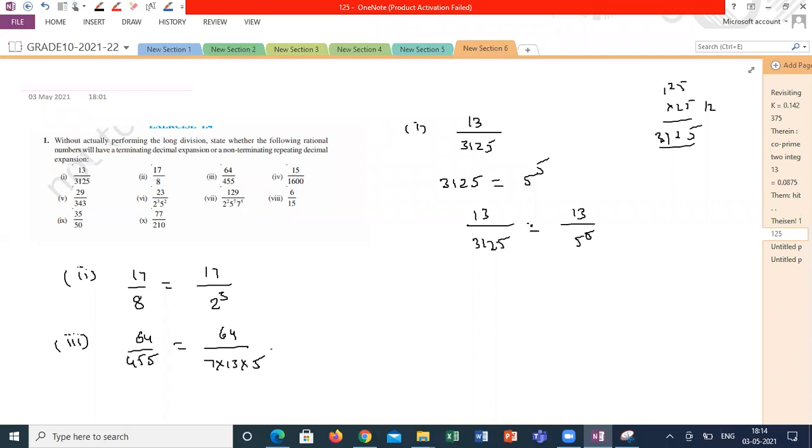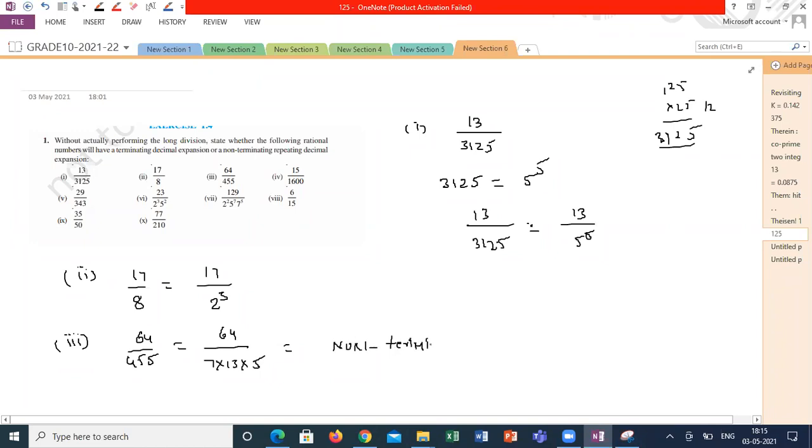Yes, sir, it's correct. So whether it is terminating or non-terminating? Sir, it's non-terminating. How can we say it's not terminating? Sir, because 2 to the power n and 5 to the power m are not factors of this. 7 into 13 into 5 is not 2 to the power n into 5 to the power m, sir. It has different factors. So it's non-terminating, sir.